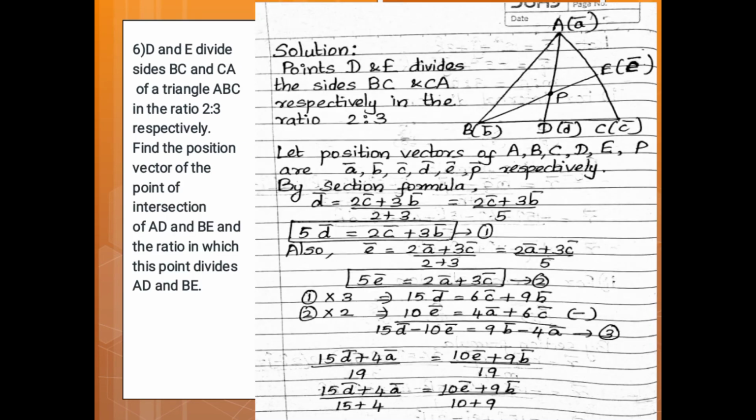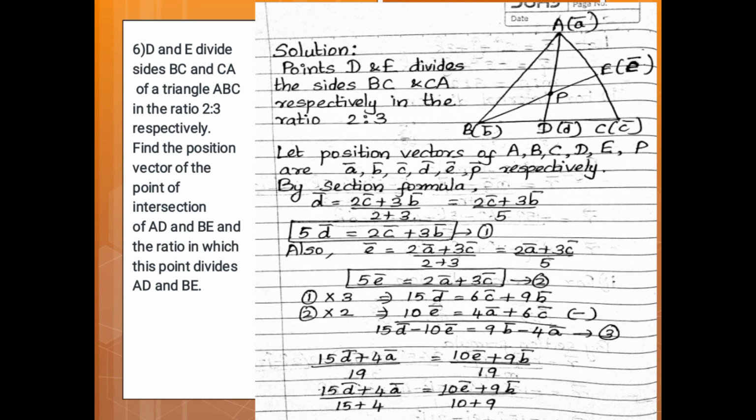Hence proved. Now, sixth problem. D and E divide BC and CA of a triangle ABC in the ratio 2:3 respectively. Find the position vector of the point of intersection of AD and BE and the ratio in which the point divides AD and BE.